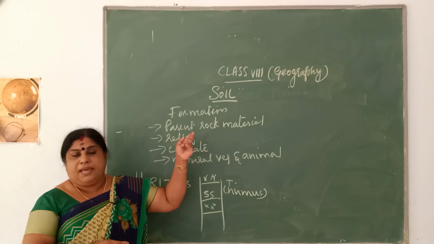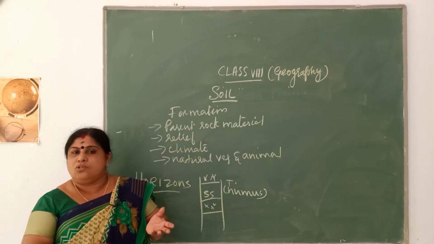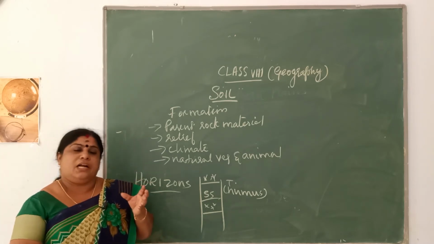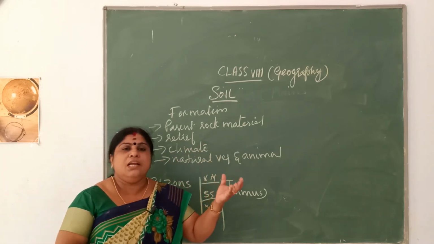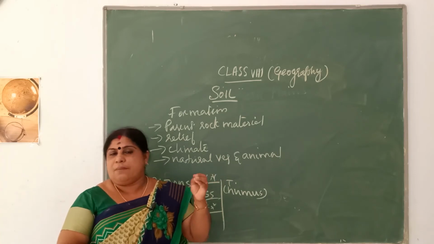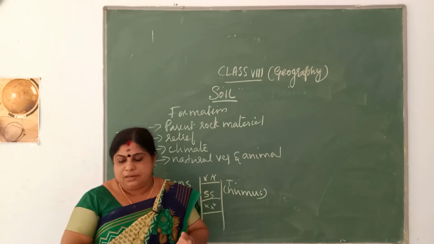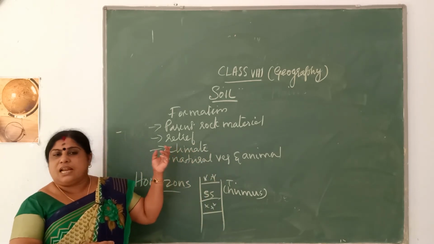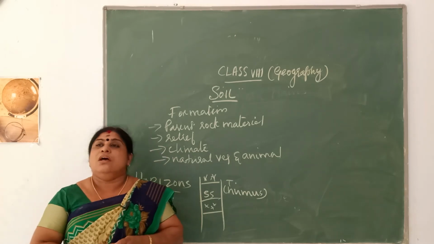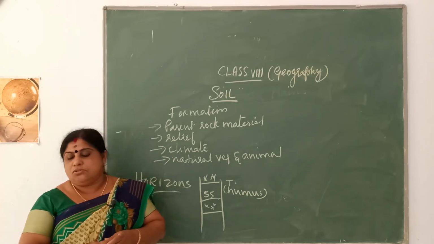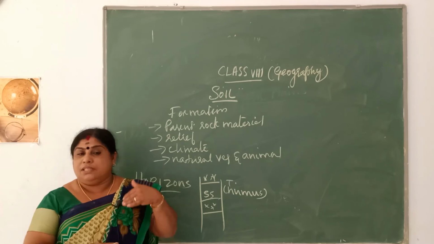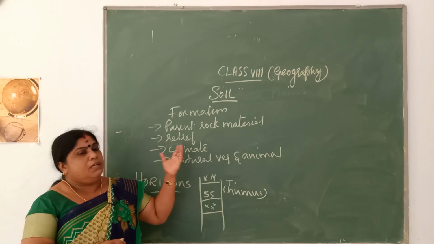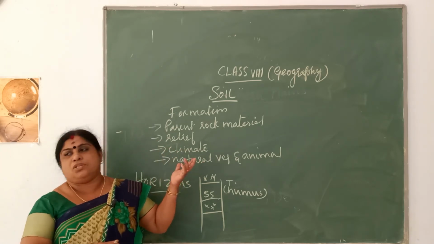If a parent rock is dark in color, the soil formed will also be dark in color. This darkness is mainly due to the presence of iron content. If the parent rock is rich in iron, the soil formed from it will also be rich in iron. Now the next one is the climatic conditions. Whether the temperature is high or low, it directly affects the formation of soil.